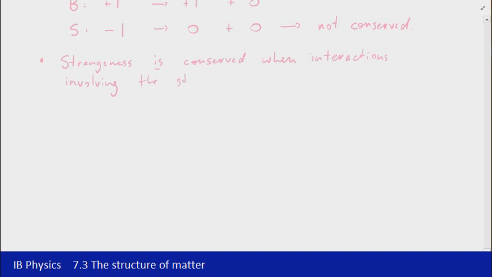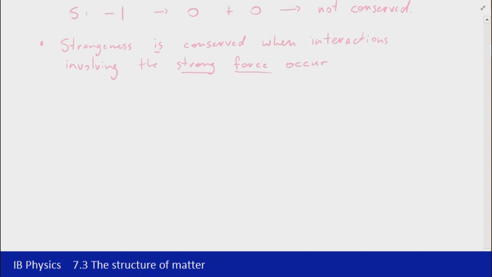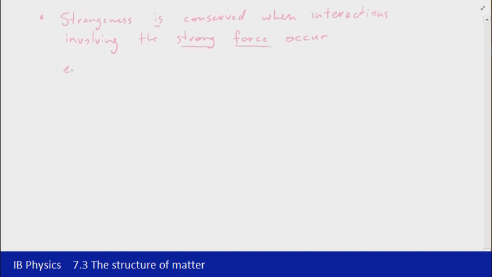That means that largely this applies not just to the decay of a particle, but when we've got an interaction where the quarks in particular are interacting. So again, let's have a look at an example. In this case we'll look at a proton interacting with a negative pion, and that goes to produce a neutral kaon and a neutral lambda.